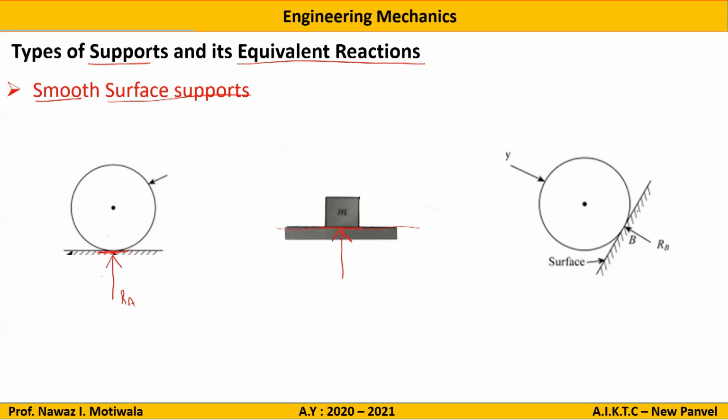In this case, if you can observe here, the surface is this much inclined. So if the surface is inclined, the reaction should be perpendicular. So I have made here the reaction perpendicular to the surface and from the surface to the body.